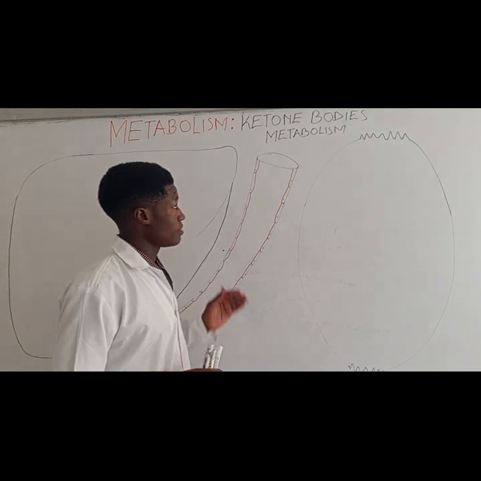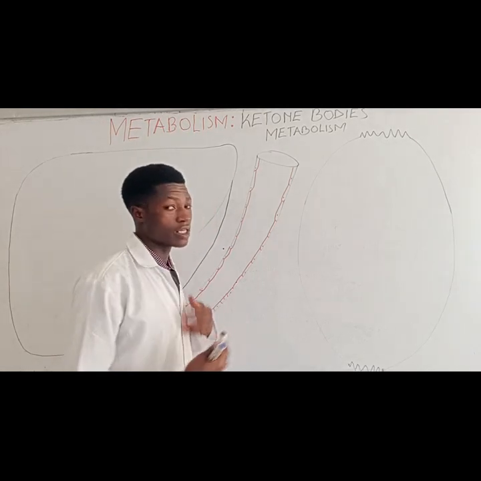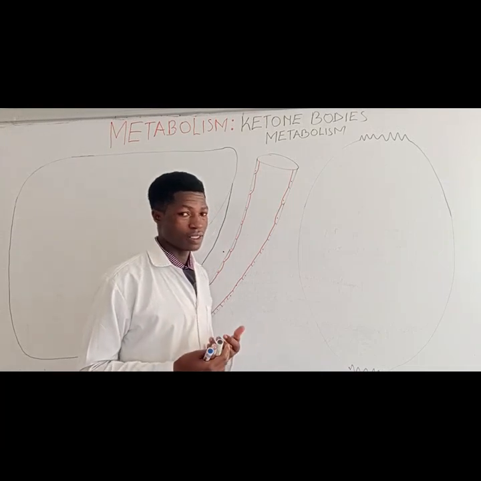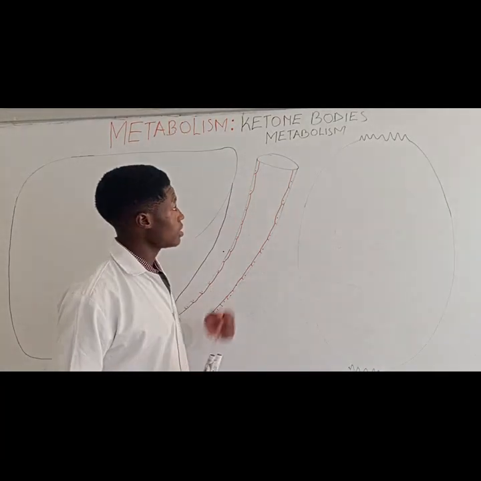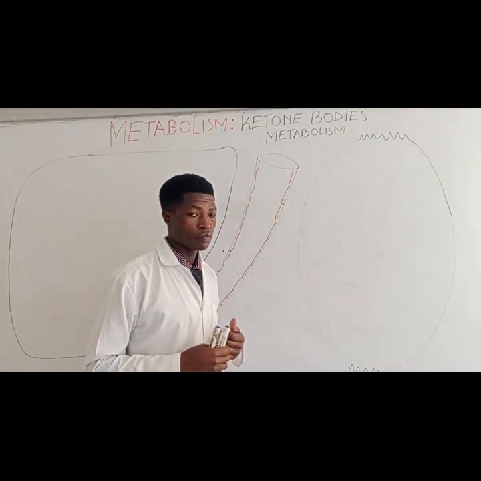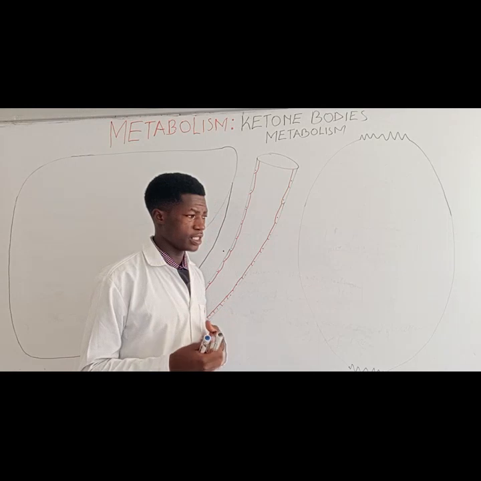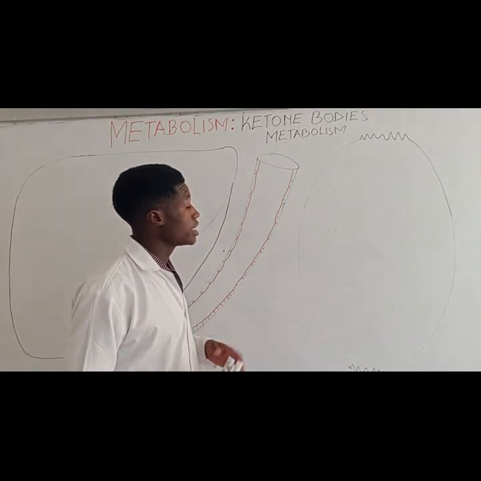Ketone bodies can be used as a secondary source of energy, or supplementary source of energy, during certain conditions of the body. The primary source of energy for the body is carbohydrate, the glucose. But in certain conditions, for example starvation, we're going to have the metabolism of ketone bodies. Ketone bodies are very crucial because they provide energy for the brain, the muscles, and the heart. So that's the reason why we need ketone bodies.